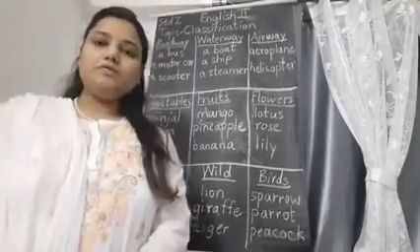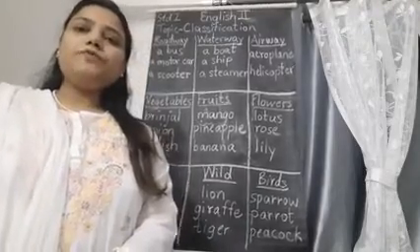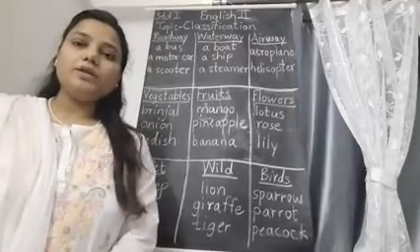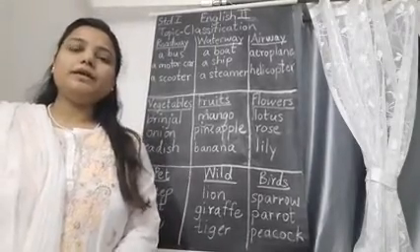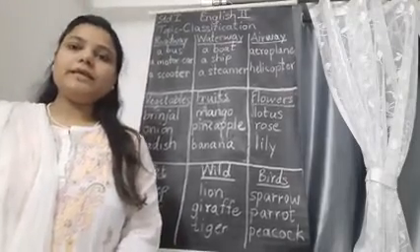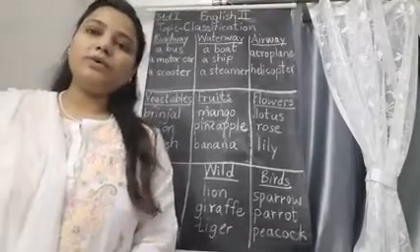Children, what is the meaning of classification? Classification means you have to separate things as per their qualities, where they fit in proper places, or what they do.